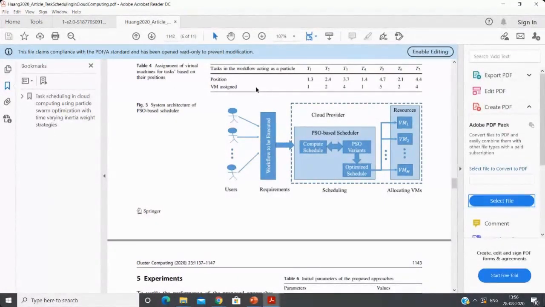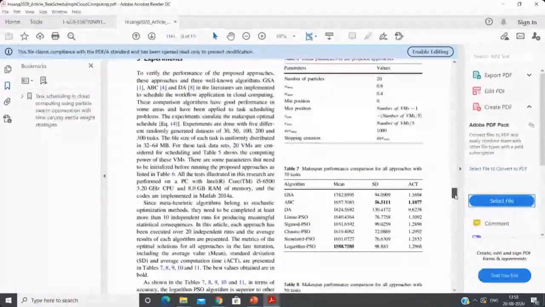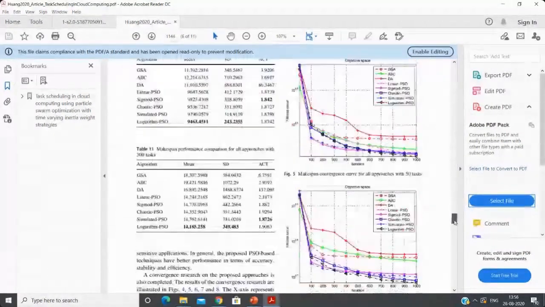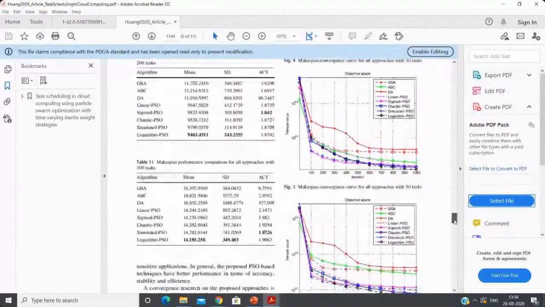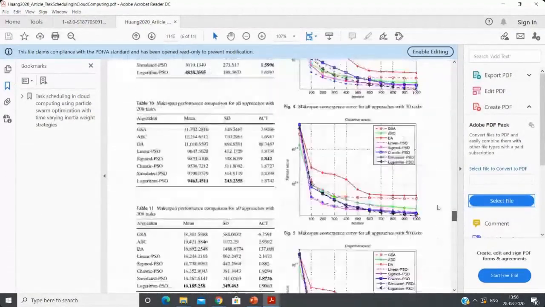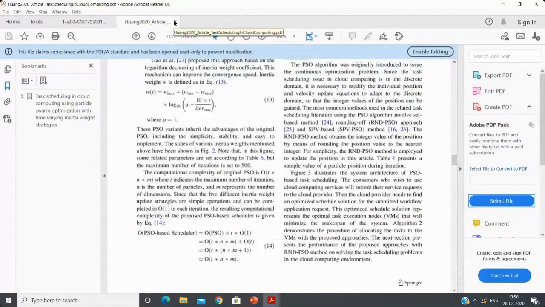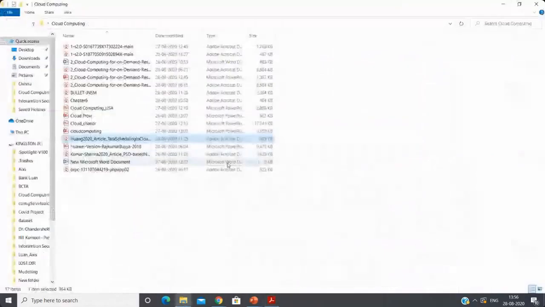These are the requirements, meaning the user requirements are given to the cloud provider and scheduler, and different resources are available. It allocates and schedules, and this particular cloud service is best. They worked on GA, ABC and particle swarm optimization models, and in a similar way many researchers work on scheduling algorithms.